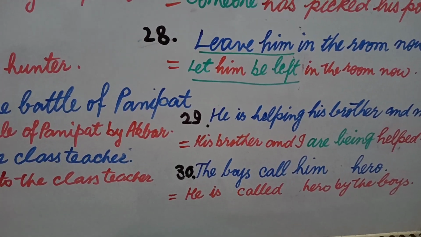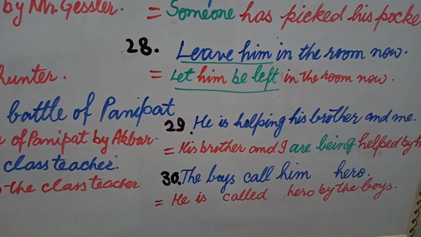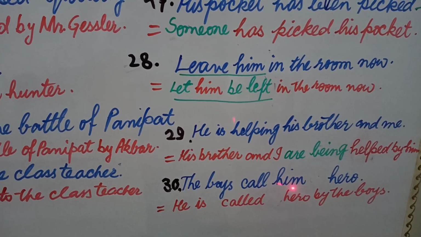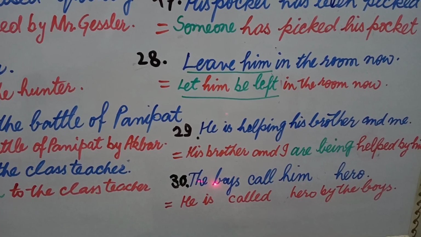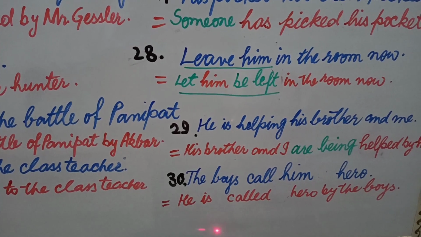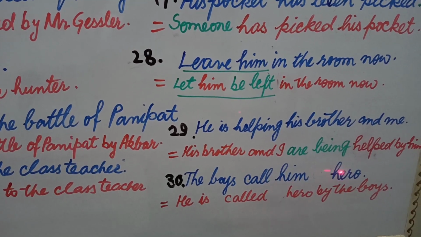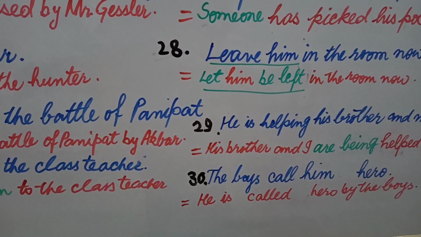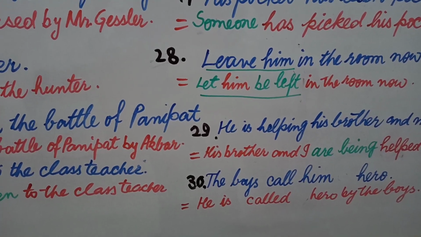So our answer is he is called hero by the boys. Now what did we do? Actually him is an object, hero is complement, so he has been used in the place of him. And this sentence is in present indefinite, so I have used is here. Call will be changed into third form, hero will remain on its own place, and then by the boys. Now finally your answer is he is called hero by the boys.